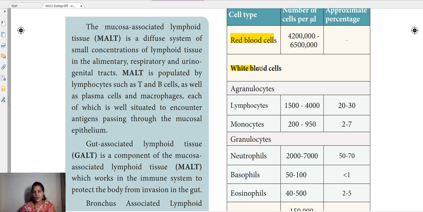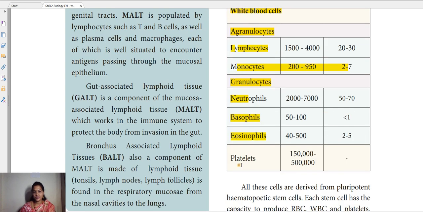Okay, and WBC, we know very well there are two types, agranulocytes and granulocytes. Under agranulocytes, lymphocytes and monocytes will come. And under granulocytes, neutrophils, basophils and then eosinophils. These three will come under granulocytes. And then platelets. Platelets are one of the components of blood.